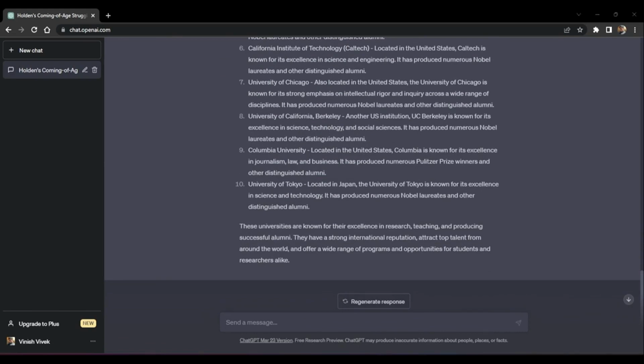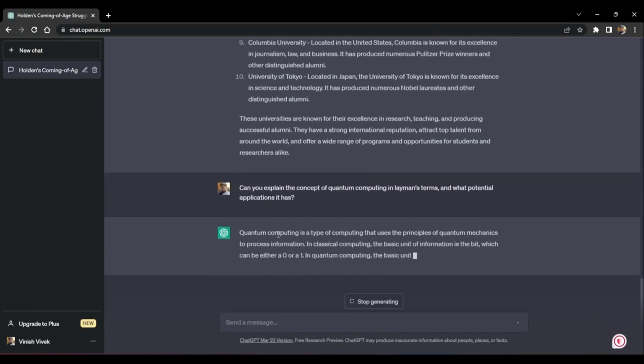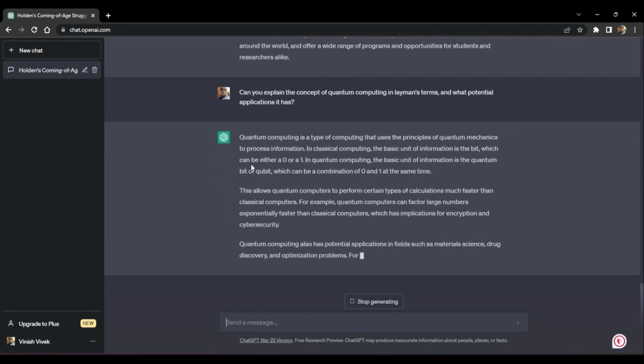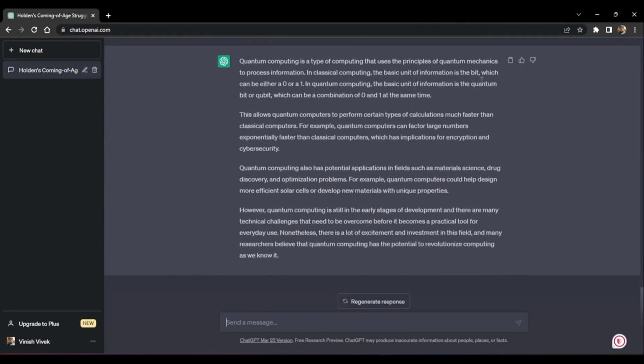Apart from these, the capabilities of ChatGPT can also be seen in a concept where it can actually explain the concept of quantum computing in very layman terms. So let's see what ChatGPT has to say in the example of quantum computing. So quantum computing is a type of computing that uses the principles of quantum mechanics to process information. In classic computing, the basic unit of information is a bit, which is either 1 or 0. In quantum, the basic unit of information is a quantum bit or qubit.